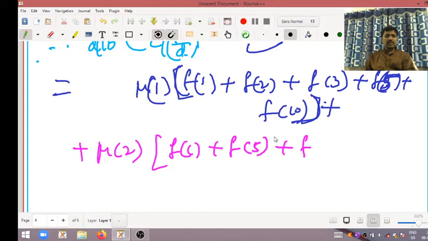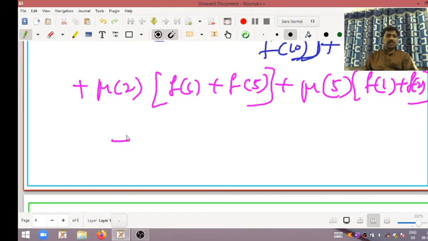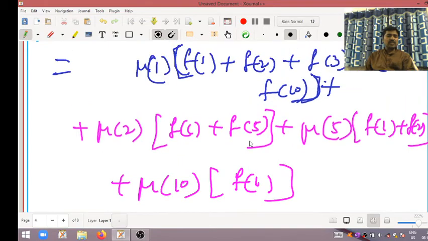Next, Mobius of 5 into f of 1 plus f of 2. So next, this implies that Mobius of 10 into f of 1 only, f of 1.